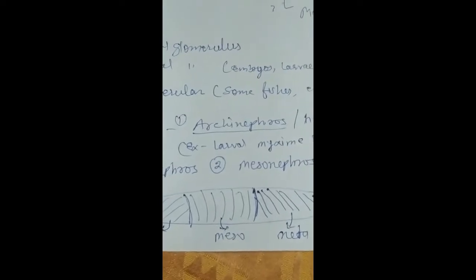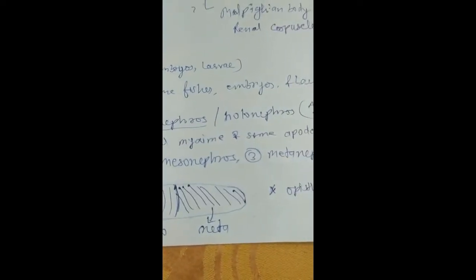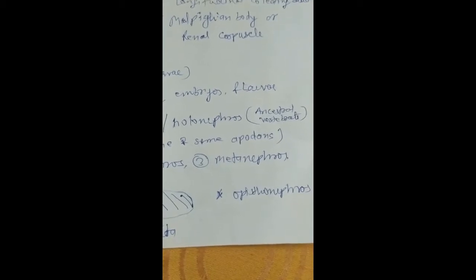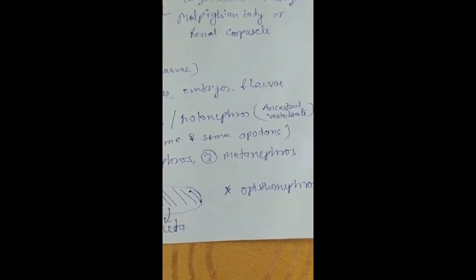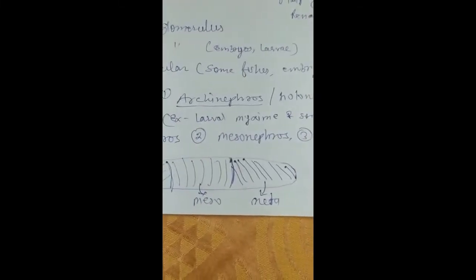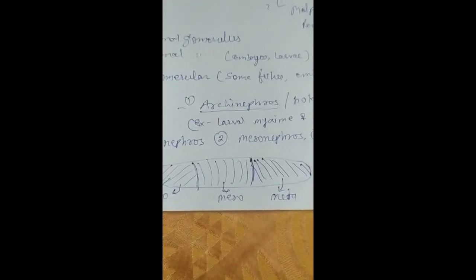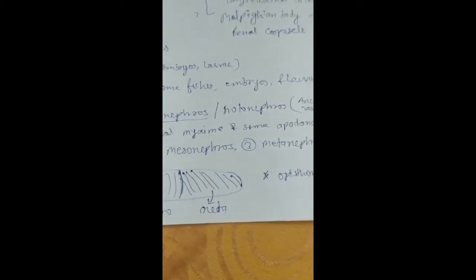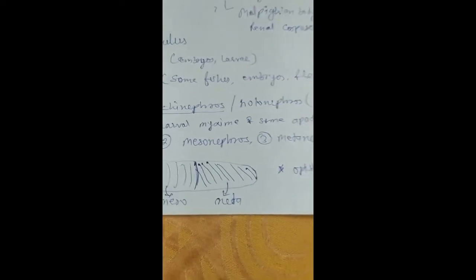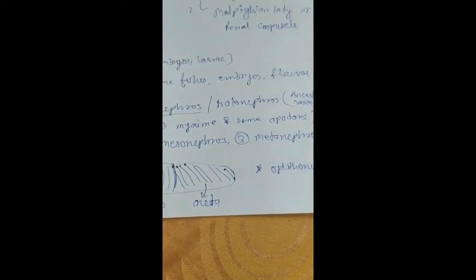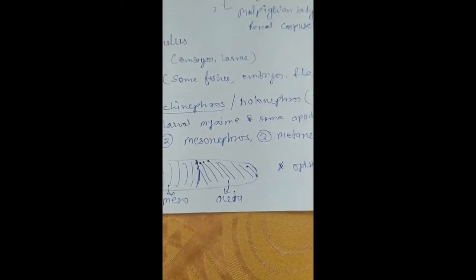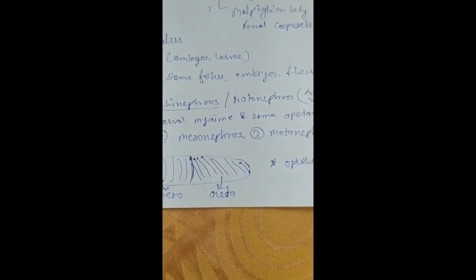First is archaeonephros, also called holonephros, the ancestral vertebrate nephros, found in larval myxine and some apodan amphibians. The second type is pronephros, third is mesonephros, fourth is metanephros, and there is one condition associated with mesonephros, opisthonephros.